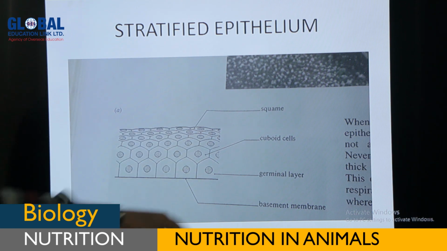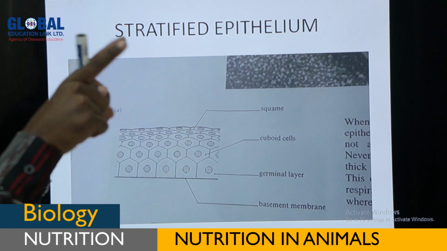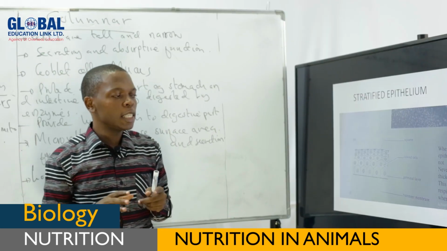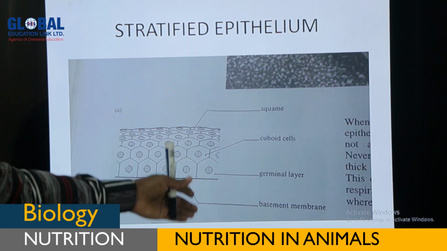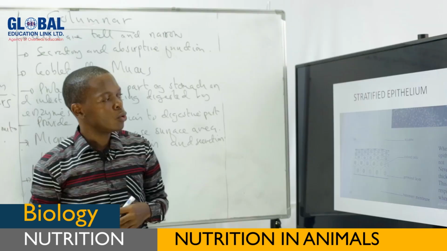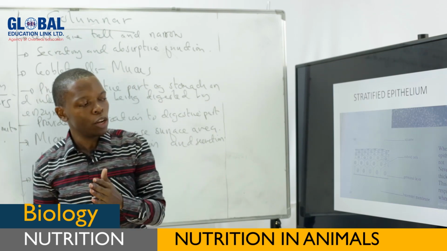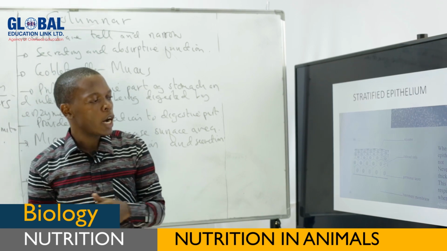But we also have cuboidal cells. Therefore, this stratified epithelium is made up of different cells. Depending on the type of cell found in the stratified epithelium, it can be categorized into cuboidal stratified epithelial tissue, squamous stratified epithelial tissue, and so on.